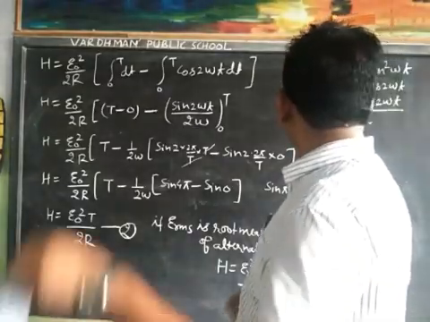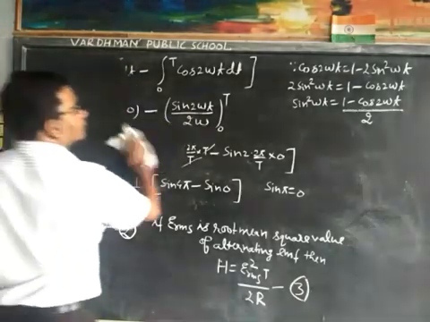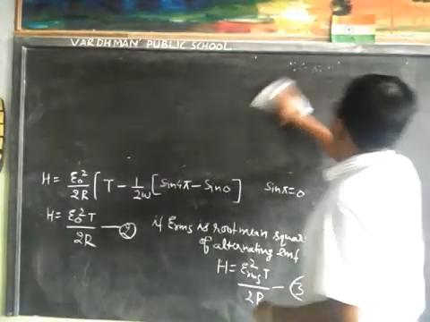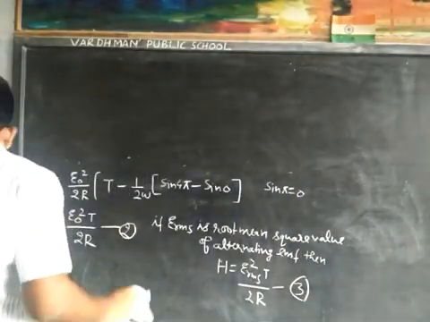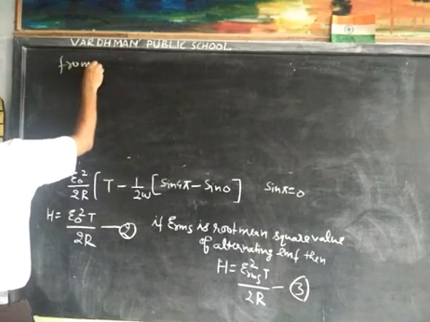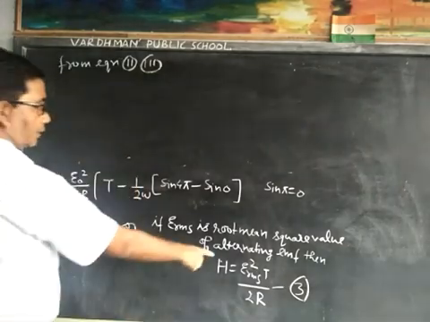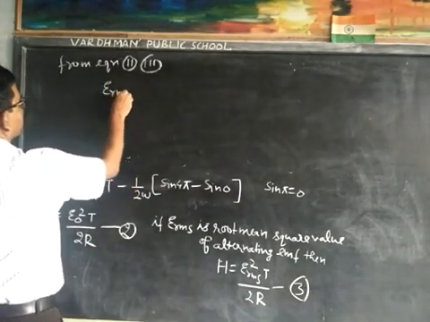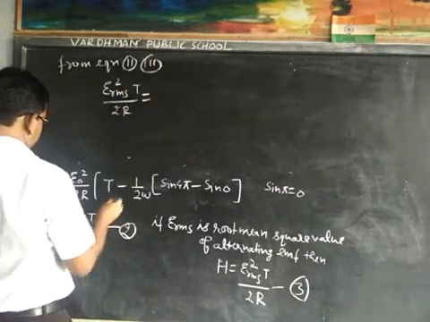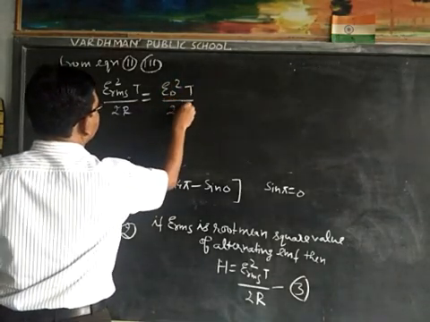From equation second and third, we get ERMS square T upon R is equal to E0 square T upon 2R.